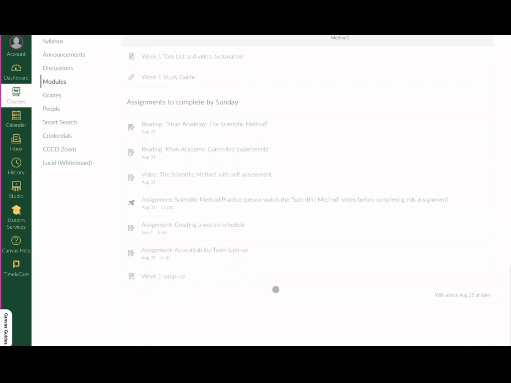This is a very typical arrangement for a week's module. We'll see at the very top of the list, there's always a task list, which is a Google document that gives you basically your to-do list. For those of you who like to print off things and have them on paper, you'll be able to print off our weekly to-do lists.